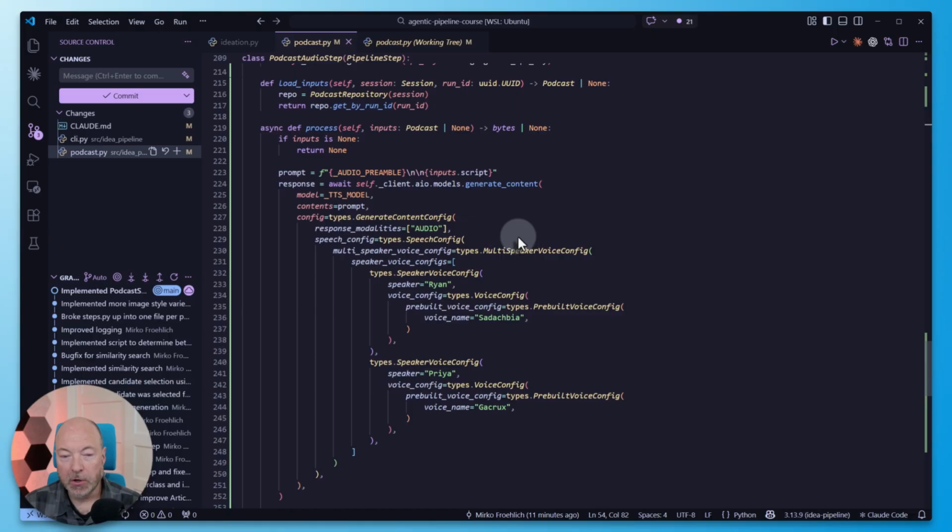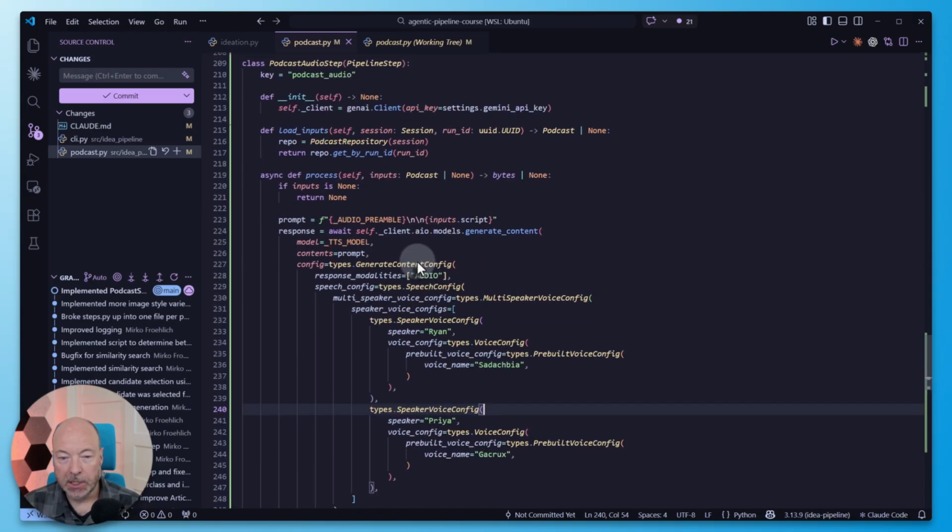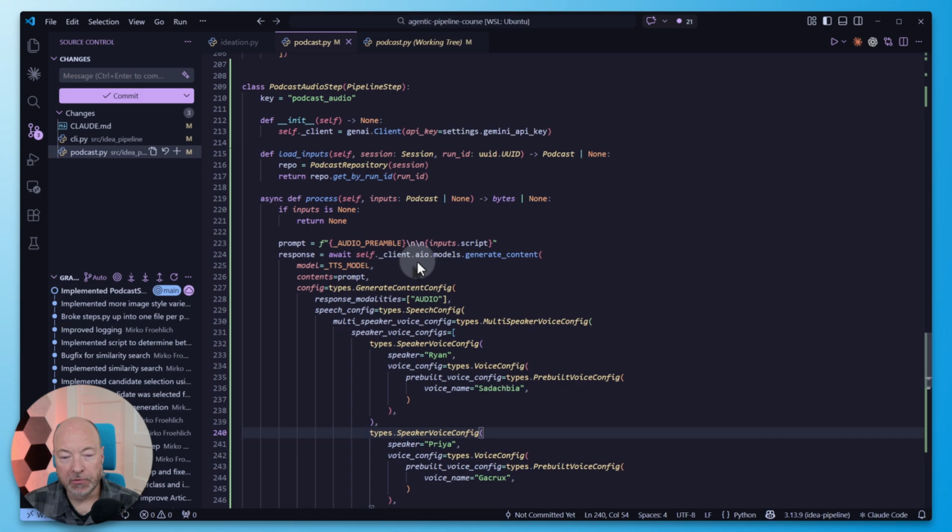So we have our speaker configs. We pass the voice here for each speaker. Here's how it converts everything through FFmpeg to an MP3 file. Oh, here's where it generates the script. So the prompt is the audio preamble that we looked at, and then we're appending the actual script that we generated in the previous step. So this looks like it should work. So we'll just give it a shot.